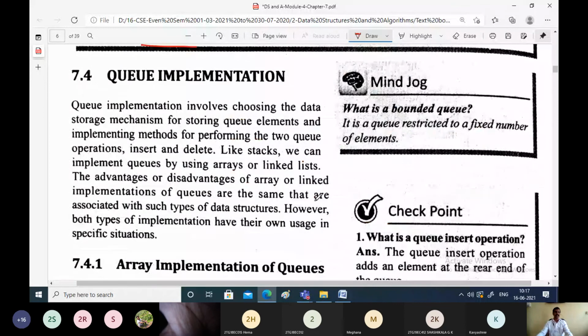Now let us go for implementation of this queue data structure. As I said earlier, we can implement a queue in two ways, either by using stacks or by using linked list. Either we can make use of stacks, not stacks, it is arrays. We can implement the queue by using either arrays or linked list, like how we implemented the stack using either arrays or linked list. Same way we can make use of either array or linked list for the queue implementation.